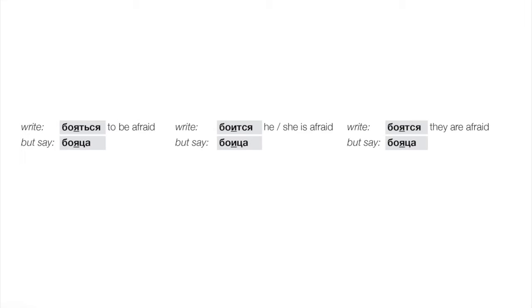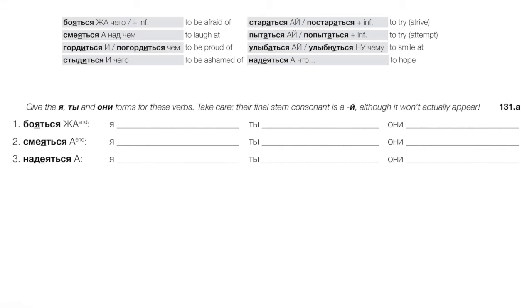Okay, so let's now look at a few verbs that always include the particle. I think most of these are new. Again, we're getting some new vocabulary having to do with feelings, right? So бояться, смеяться, гордиться, чем, right? And so many of these are taking some case other than the nominative, right? Стыдиться, чего, right? Taking the genitive. Стараться, постараться, пытаться, попытаться, улыбаться, улыбнуться, right? And we've had a couple of those trying verbs already, but again, they're always used with the particle. And finally, надеяться, right? Надеюсь, надеешься, etc. That's an a verb. So there we go.